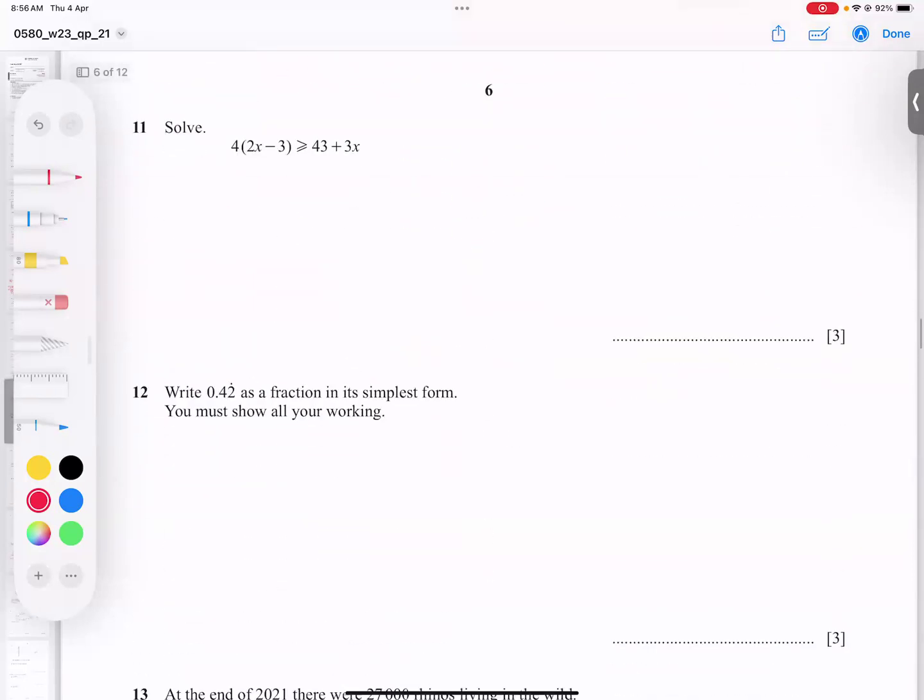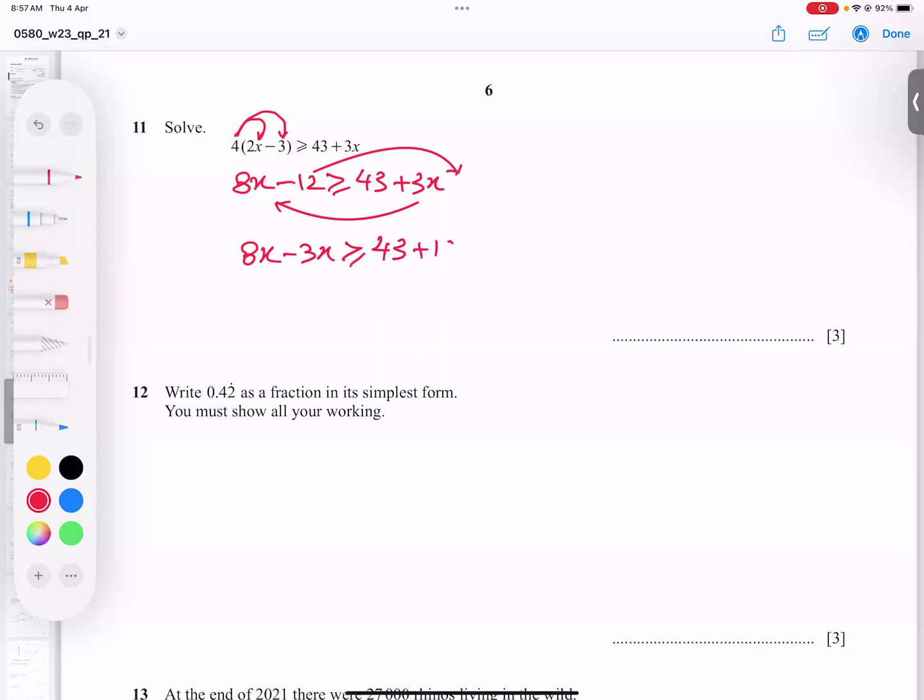Let's go for the next question. This is an inequality to solve. So first this 4 will multiply inside. 4 2s are 8x, 4 3s are 12. Now I'll bring 3x on this side and 12 on the other side. So I get 8x minus 3x, and 43 plus 12. And what I get here, 55. And here I get 5x. And this 5, which is multiplying with x, will divide there. And this is actually my answer.